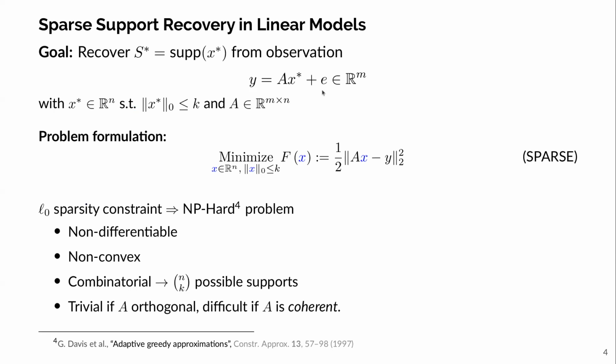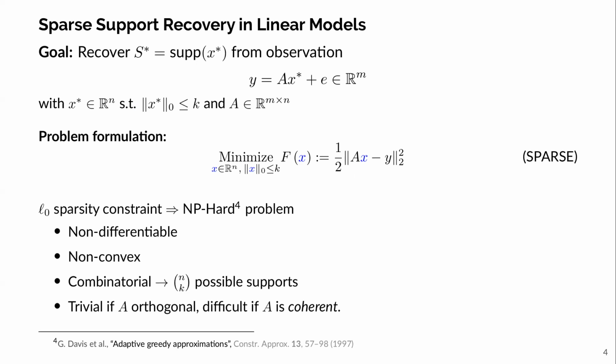The goal here is to recover the support of the signal x star, which is the set of indices with non-zero entries. To do so, we aim to minimize the mean square error between the observation y and the product of the matrix A and the estimate x, under the constraint that the estimate has at most k non-zero entries. However, this sparsity constraint makes this optimization problem NP-hard due to its combinatorial nature.